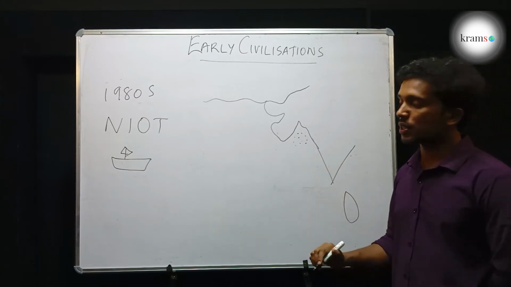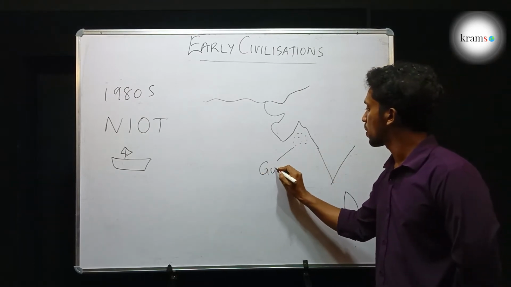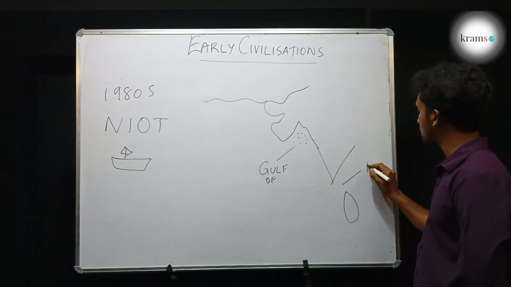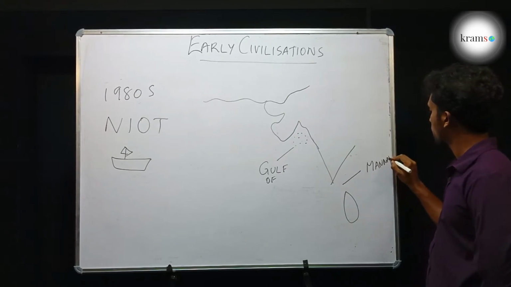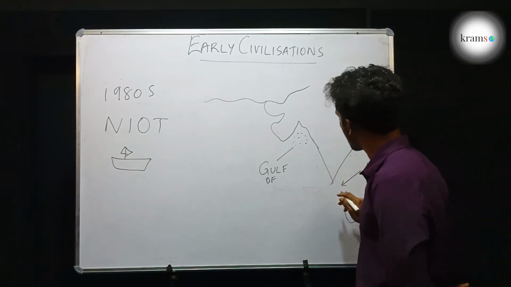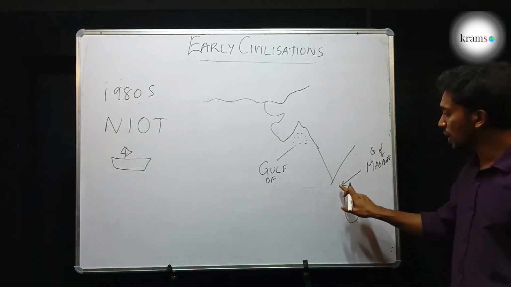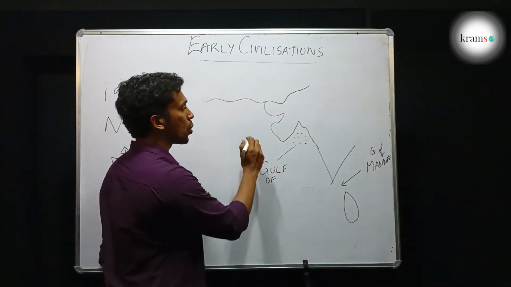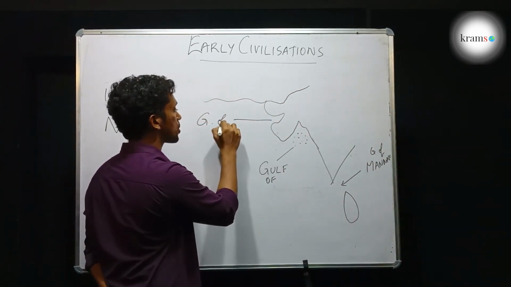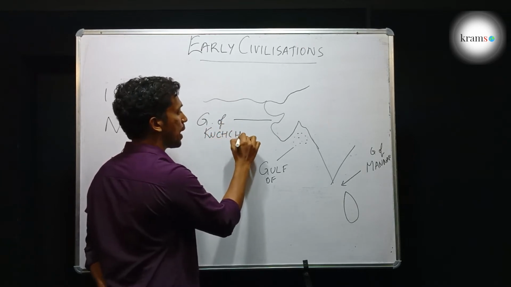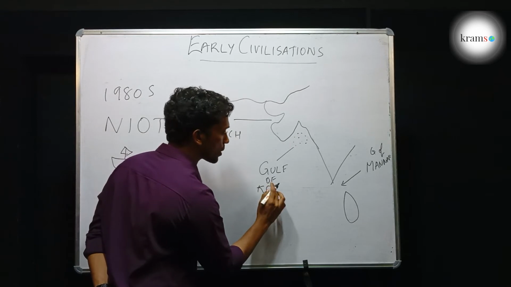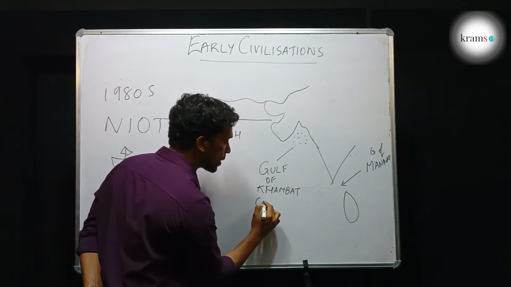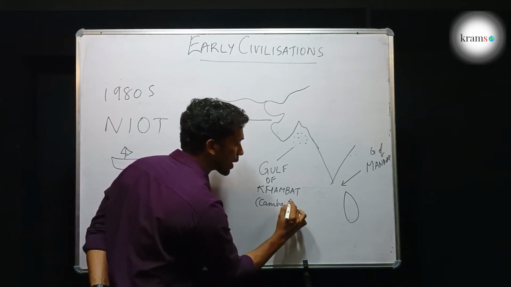What is the name of this region? It's a gulf. Is it Gulf of Mannar? No, this is the Gulf of Mannar, this region between India and Sri Lanka, or Tamil Nadu and Sri Lanka. Is it the Gulf of Kutch? No, it is this region, Gulf of Kutch. And this region is called the Gulf of Kambat, or previously during the British period it was called the Gulf of Cambay.